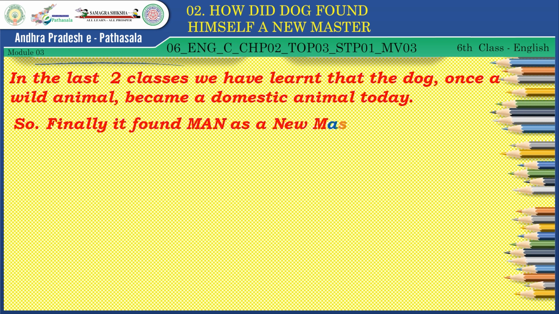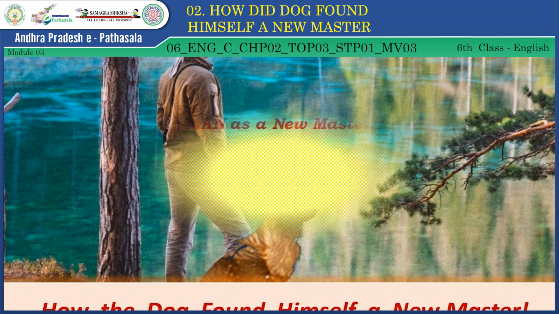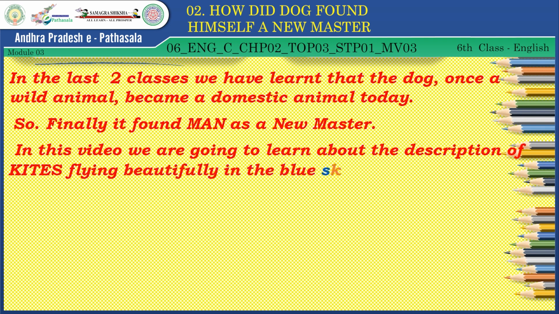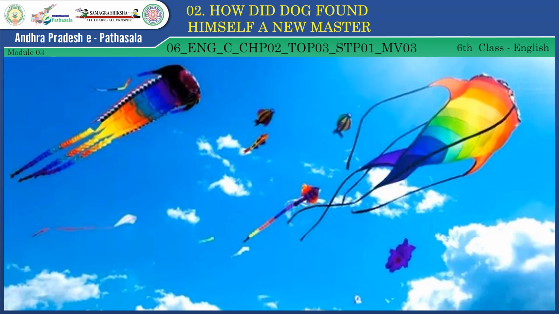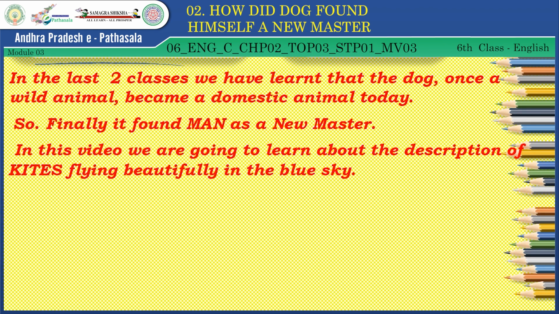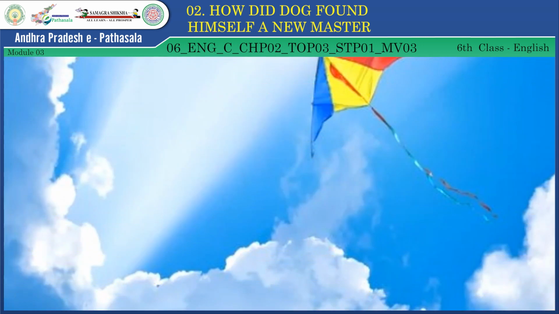Before you read, dear students, in the last class we learned that the dog, once a wild animal, became a domestic animal today. So finally, it found man as a new master. In this video, we are going to learn about the description of kites flying beautifully in the blue sky. Look, children, all of us like to fly kites.